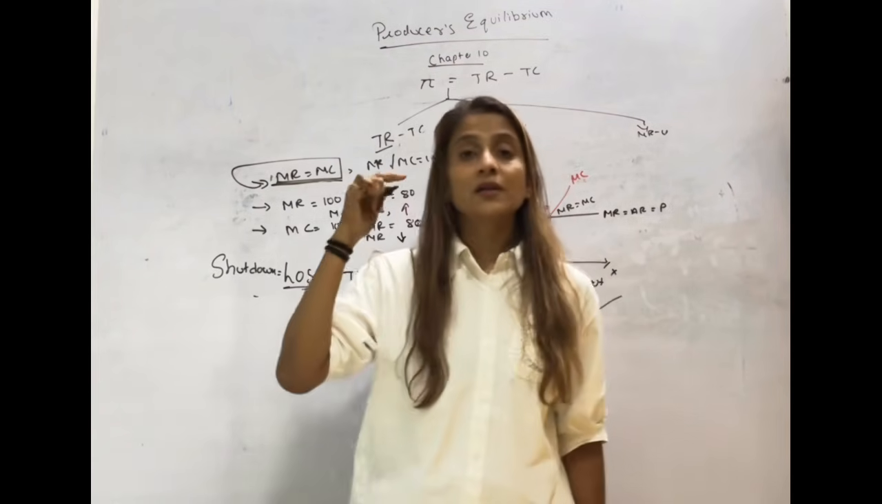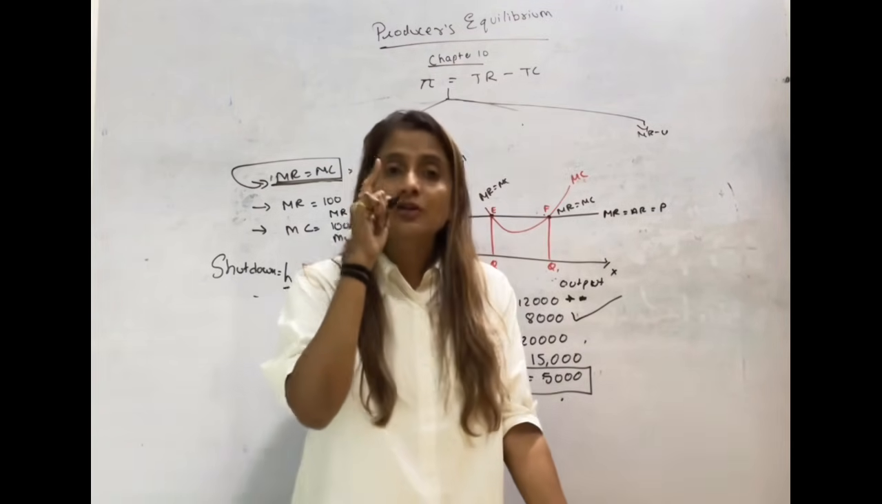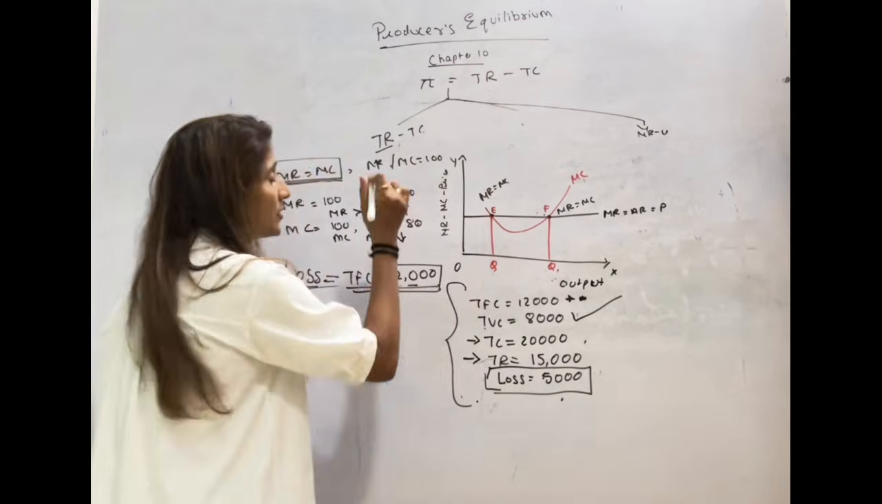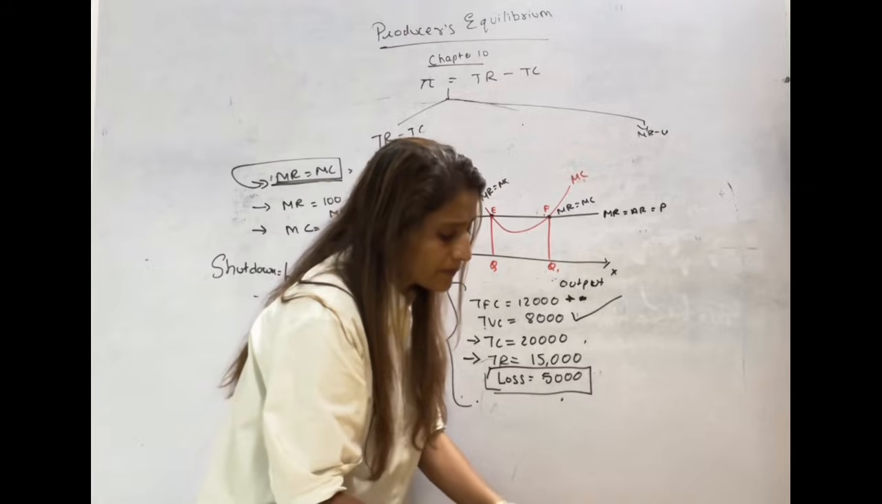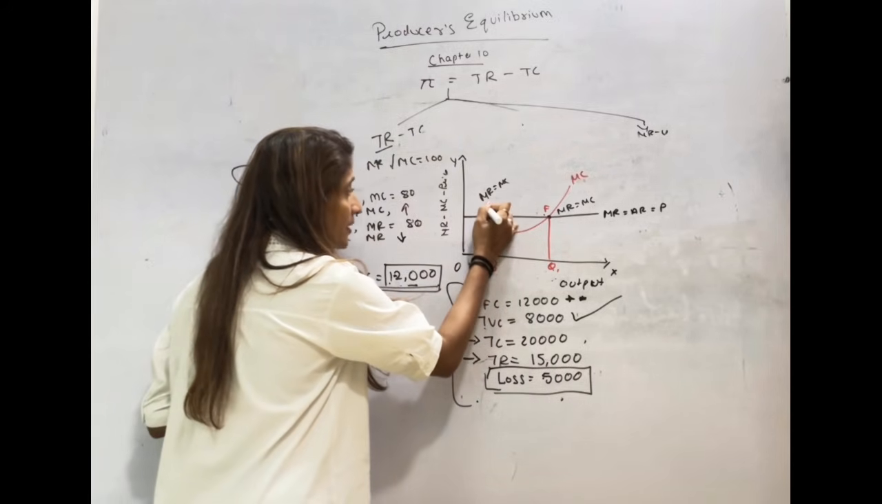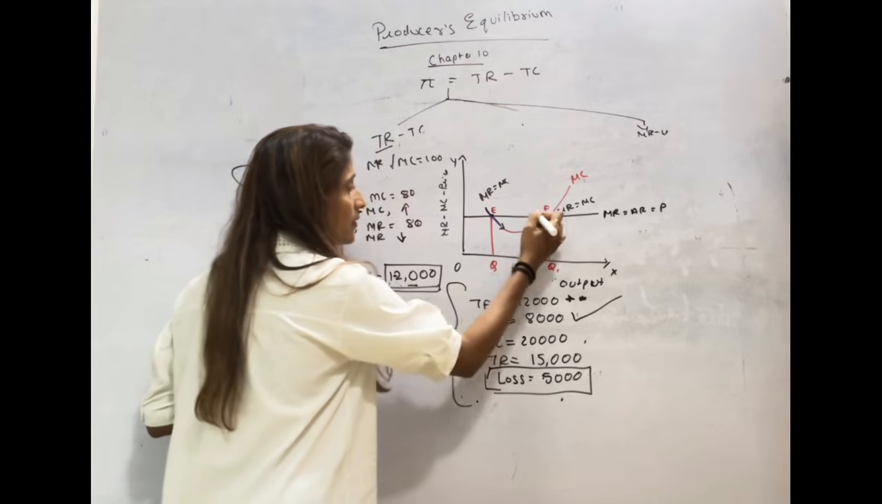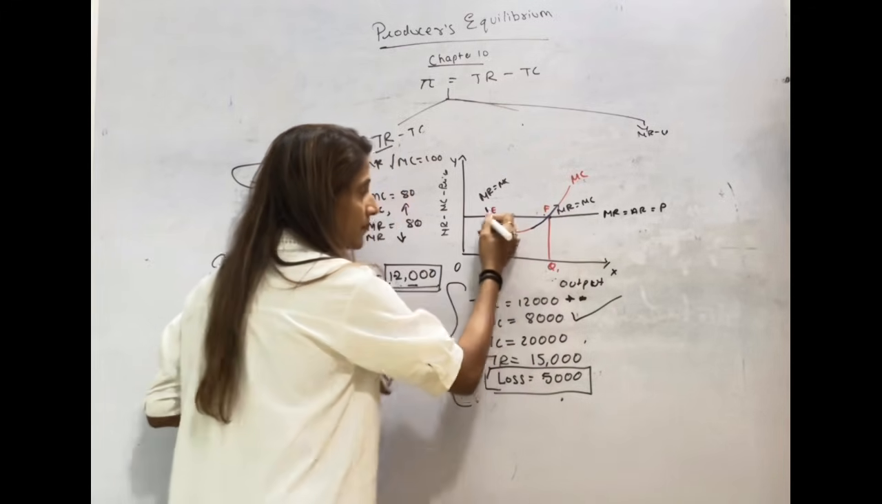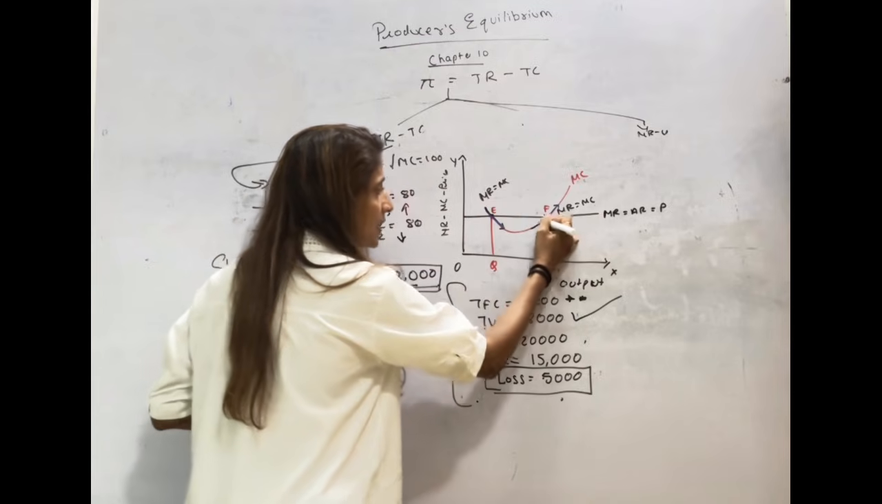Under this method, to get equilibrium, MR should be equal to MC plus there is one more condition. Look here. If you see, the MC curve is cutting MR. At point E, it is cutting from above. At point F, it is cutting from below. MC यहाँ पे ऊपर से कट कर रहा है, यहाँ पे नीचे से.